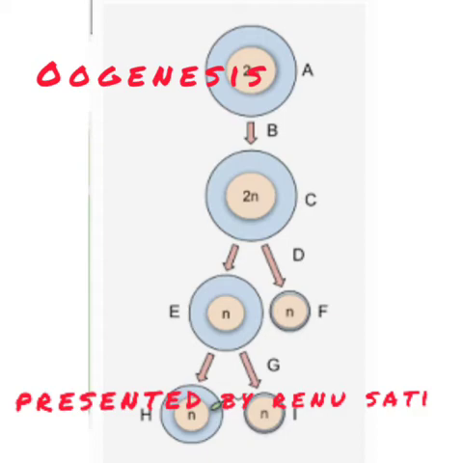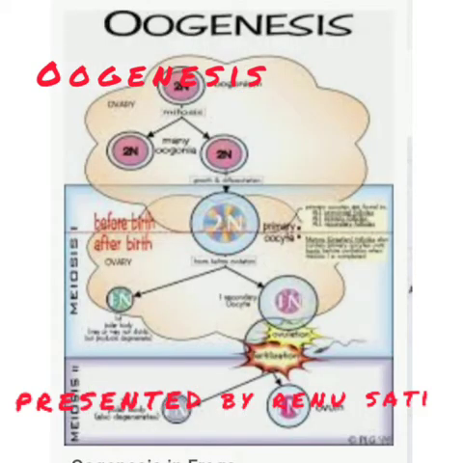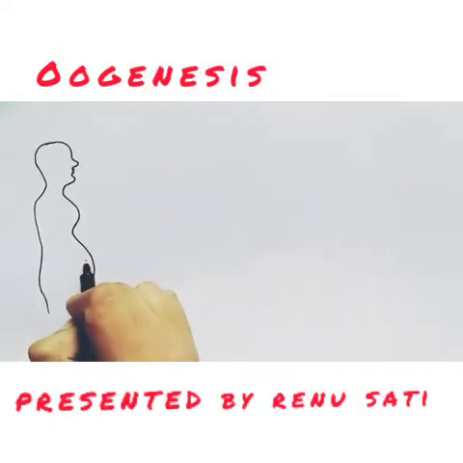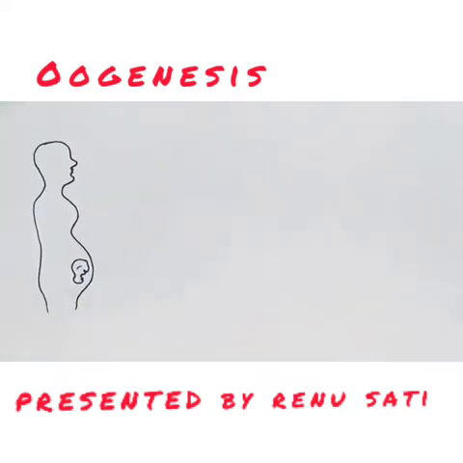Then, in case of spermatogenesis, the meiosis is not being arrested at the prophase 1 stage, while in case of oogenesis, the meiosis is being arrested at prophase 1 stage and will complete only after puberty when the process of ovulation takes place. So the development of the egg or the ova starts from the fetal stage only, when the daughter is inside the womb of the mother, and the process completes only after the fertilization.